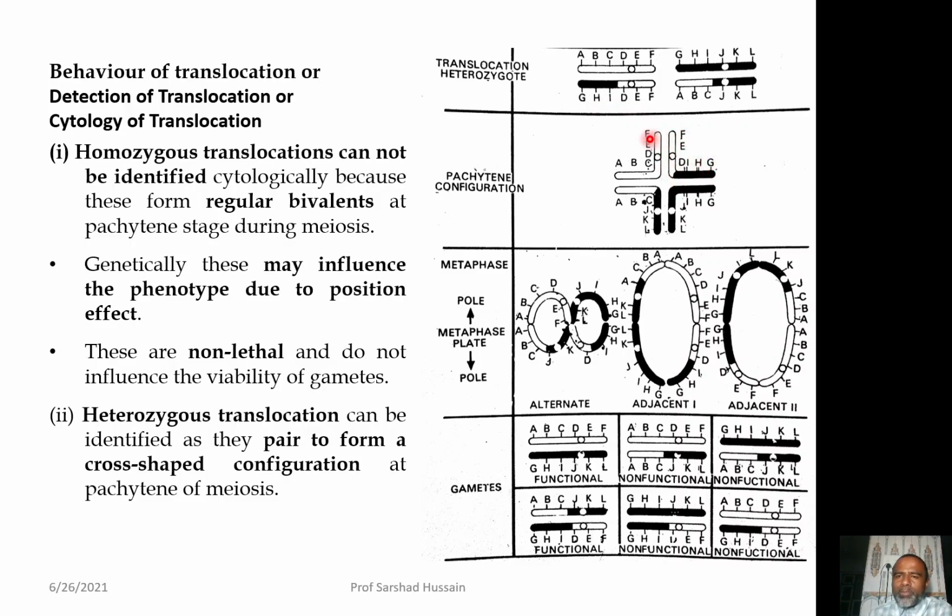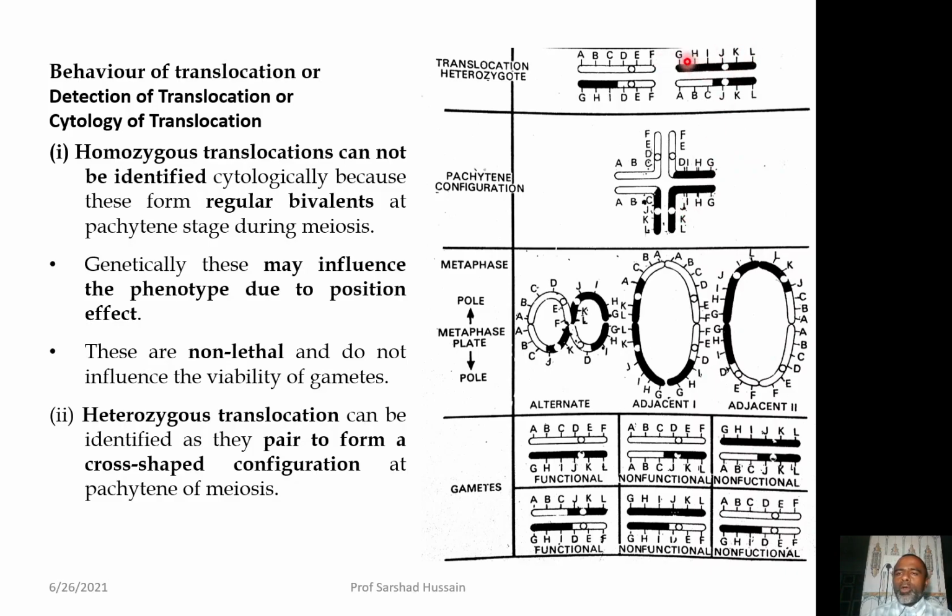Now, F will correspond to F, E will correspond to E, D will correspond to D, but you will not find their ABC. So, what will happen is that this DHG will get its counterpart from this normal chromosome.